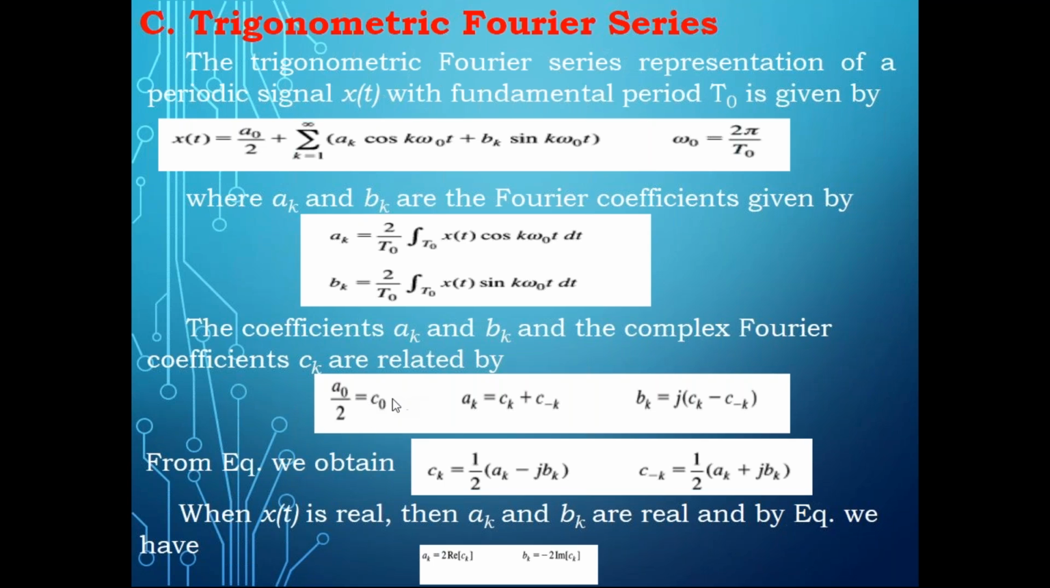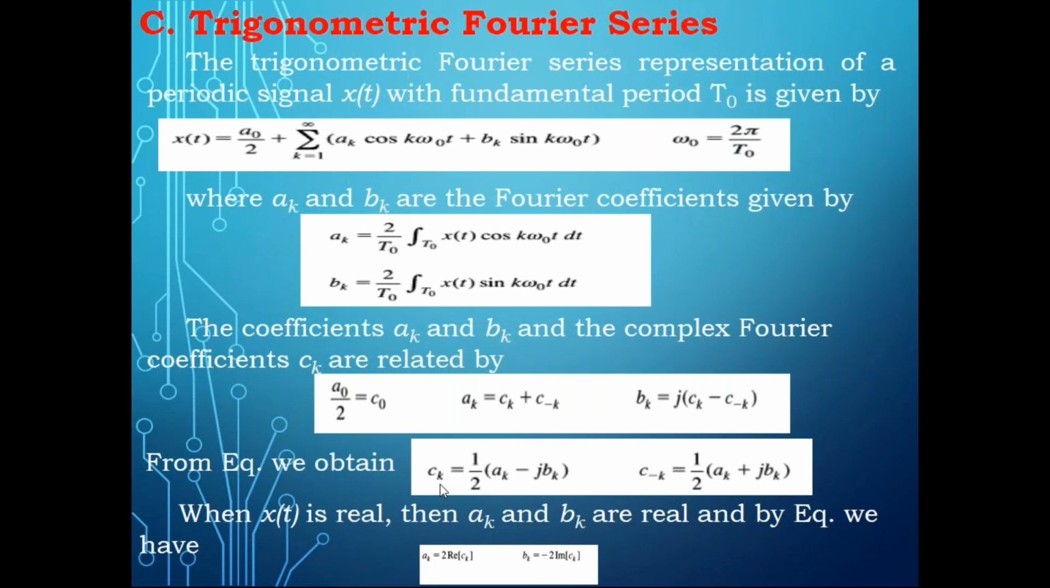Now your a0 by 2 is nothing but c0, and your ak is nothing but ck plus c minus k. Now please try to understand what ck plus c minus k is. Ck is covering the positive part, and c minus k is the negative part. If you use this ck and c minus k, this is real, since ak is multiplied with cos, a real function. So that's the reason for ak you need to have this. And now observe this bk. For bk, you are going to have j into ck minus c minus k. So please try to understand how you got this.